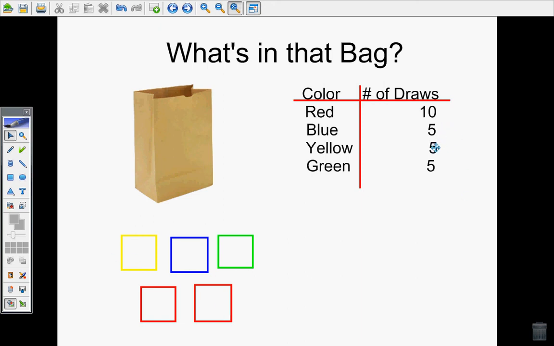Last but not least, I should see that if I double yellow, I should have red. So if I doubled the yellow and had 2 yellows, I should have the same as red, which is true. All of my patterns hold. I'm ready to move on to my next example.